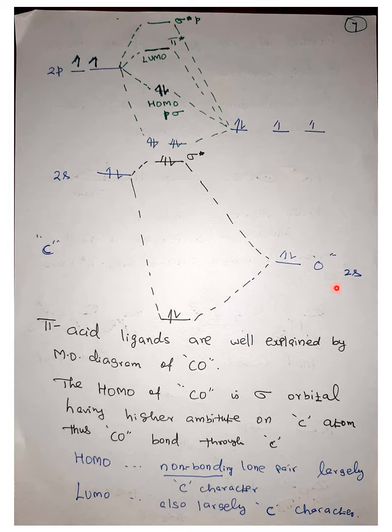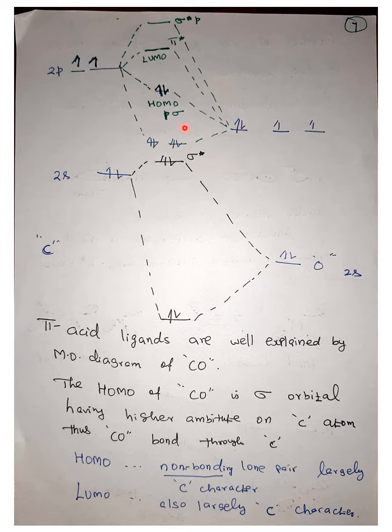Since oxygen has the lower energy atomic orbital, the bonding molecular orbital will be occupied by the electrons from the oxygen center. Then the 2s of carbon will be occupied here. Then the next ones are the pi orbitals.